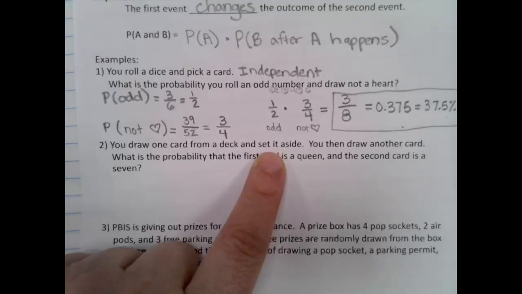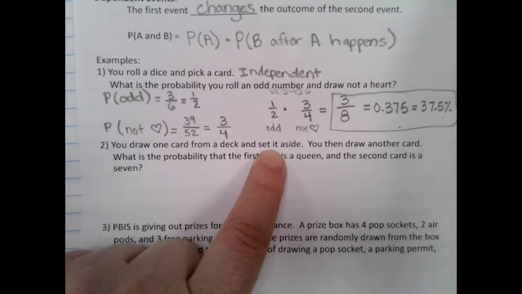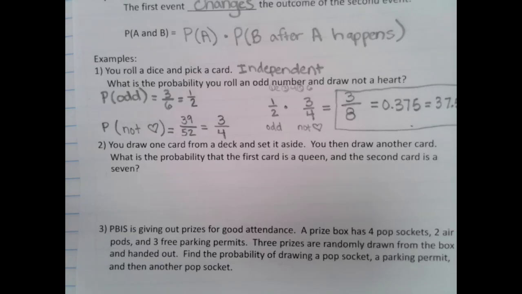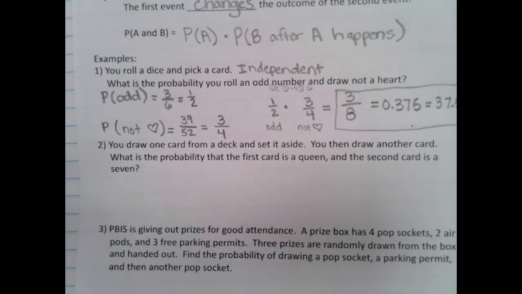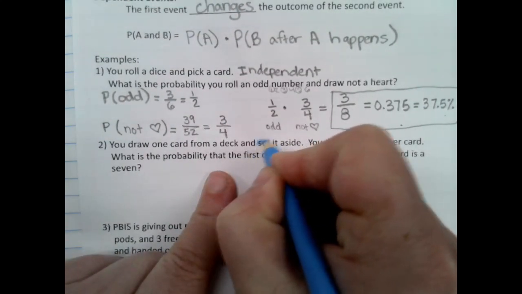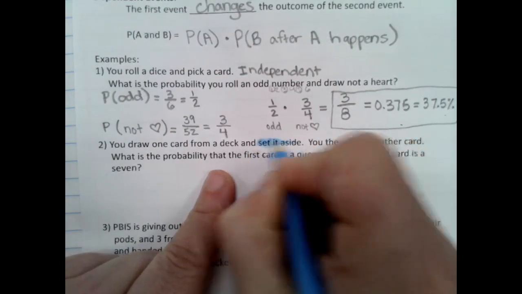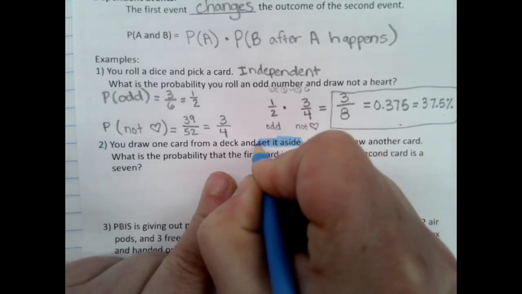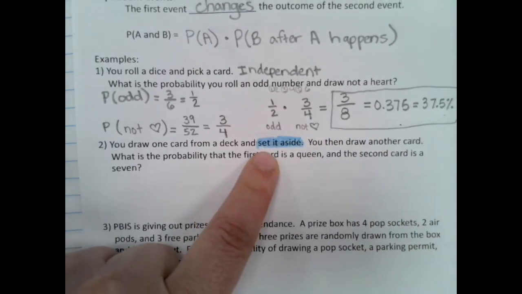This set it aside here is our really big key part. Okay, when I set something aside, that means it's no longer a part of what we had. So if you want to grab a highlighter, you can, or if you want to grab a colored pencil. I don't have a highlighter apparently, so I'm going to use colored pencil. This set it aside is what's really important. Because we set it aside, it's no longer there. It's not part of the deck anymore.